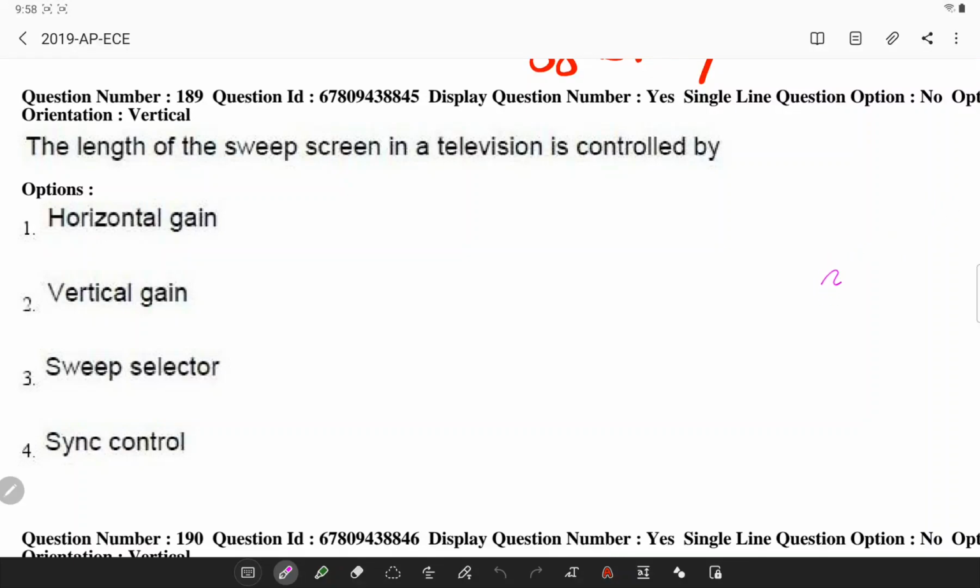Hi friends, today let's solve the questions related to audio and video systems in the 2019 AP ECET question paper. So let's go to the first question.